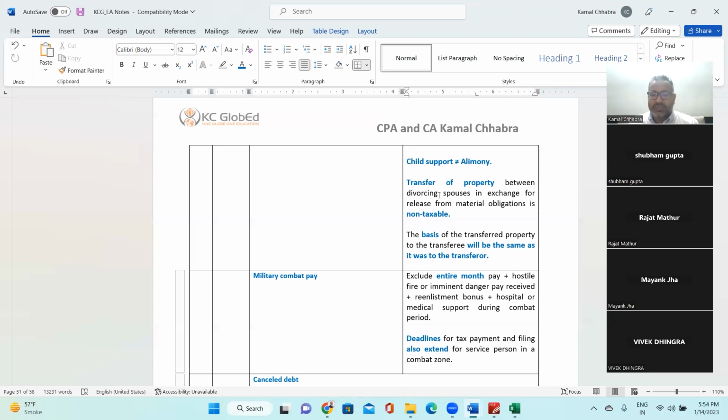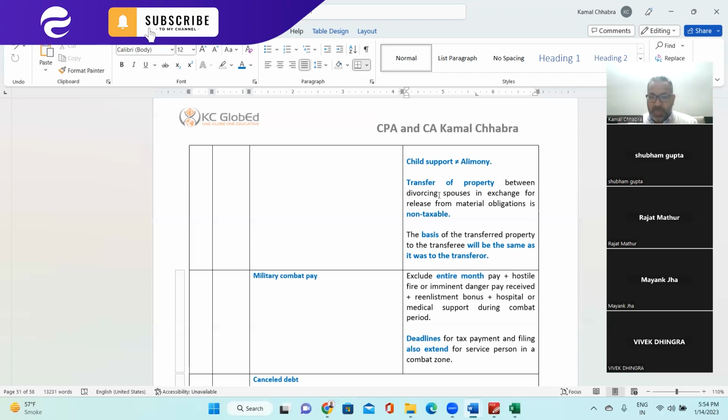That's the question, right? So if you see, transfer of property between divorcing spouses in exchange for release from marital obligation is non-taxable. That means all the money she has received is non-taxable. But the basis of the transferred property will be the same as in the hands of the transferor.